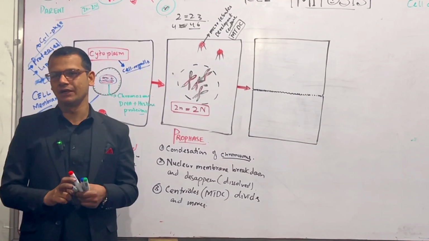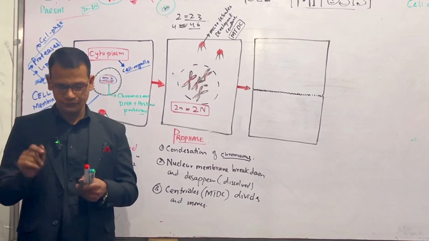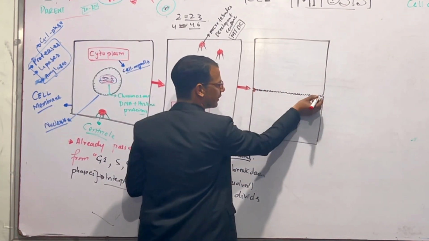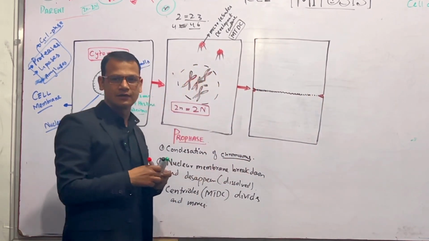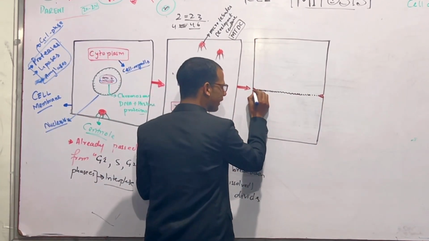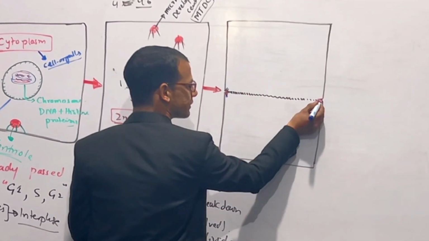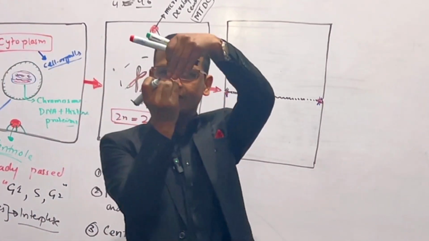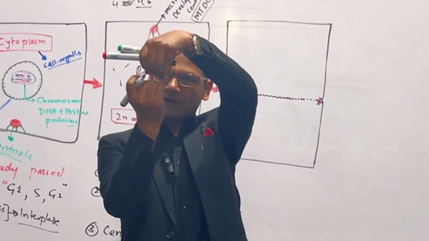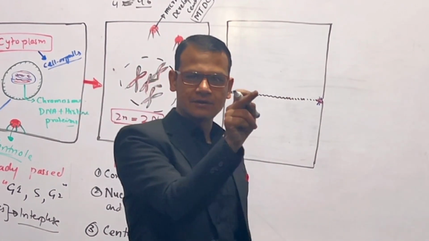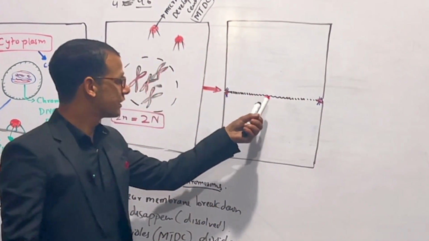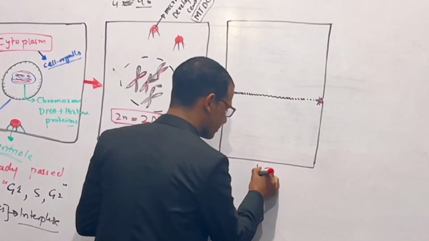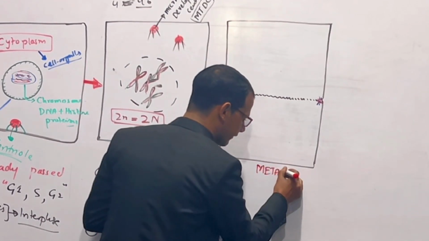The metaphase plate is formed by actin and myosin. For example, this red is myosin, and actins are attached to this. It contracts like this. If I have a cell, this is, and actin and myosin contract. A cleavage is formed in the center of the cell, and this cleavage line is called the metaphase plate. So the first thing, this is metaphase.